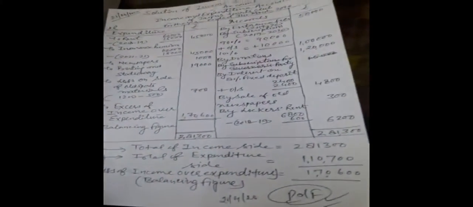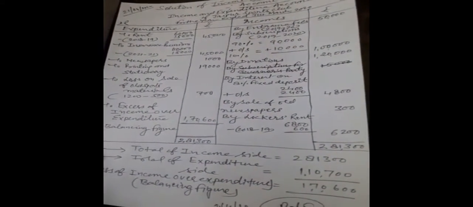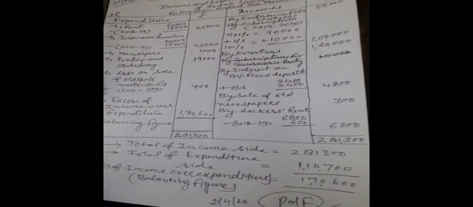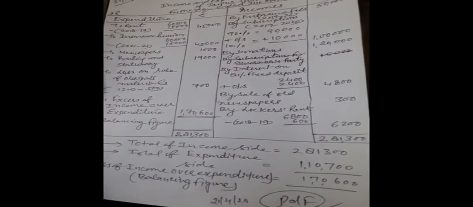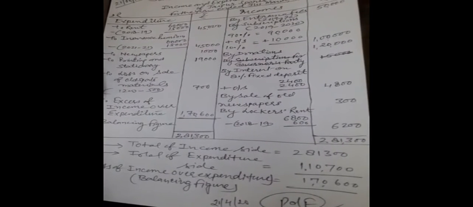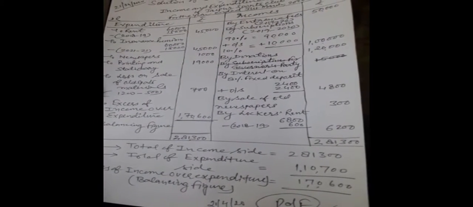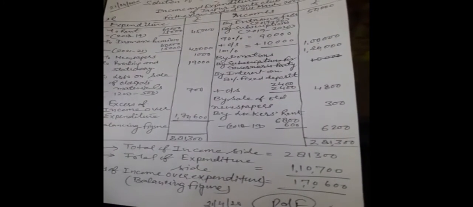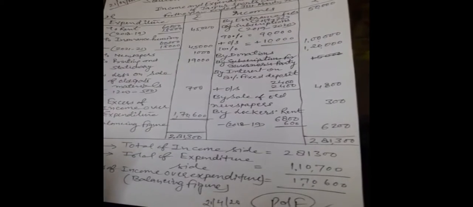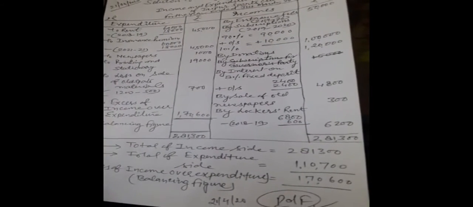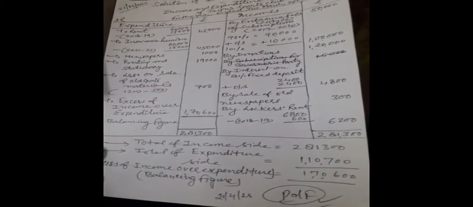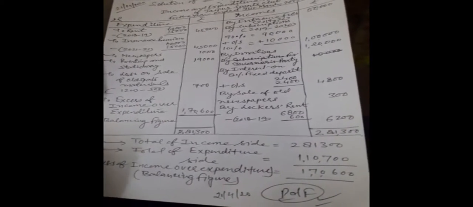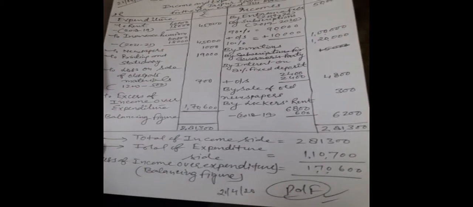Then donation, life membership fee, it is a capitalized receipt, so it will not be recorded. It will be recorded in the balance sheet at liability side. General donation will be recorded as income. Donation for tournament will not be recorded because it is a specific transaction and it will be recorded in the balance sheet at liability side. The subscription for the governor party is again a subscription for a specific purpose, that is to conduct a governor party. Again it will not be recorded here, it will be recorded in the balance sheet.